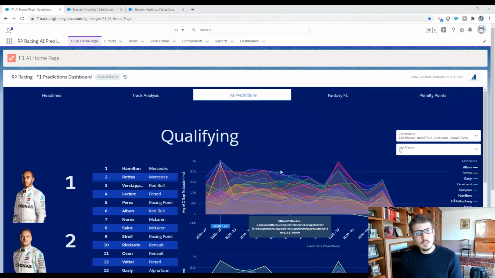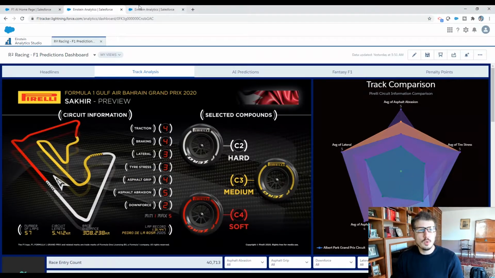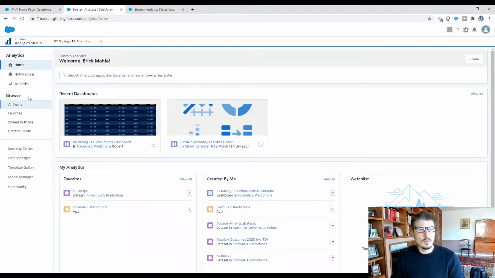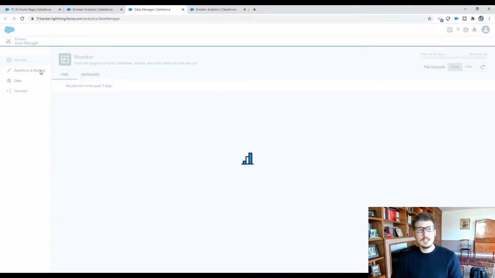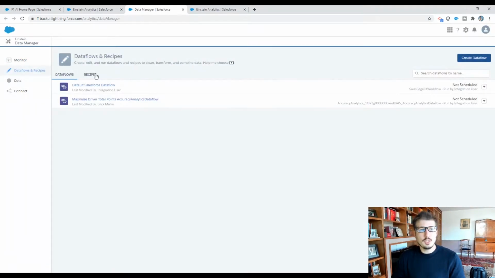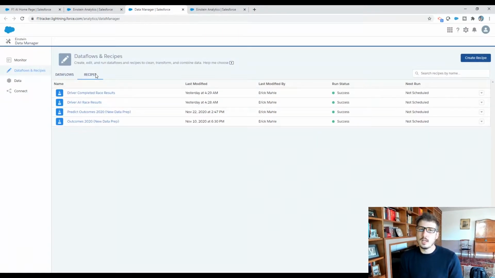And within it, once we have all of this data, we start looking into the data models that we can put together. Essentially what we're doing is that we're joining all of that information with what we call recipes.